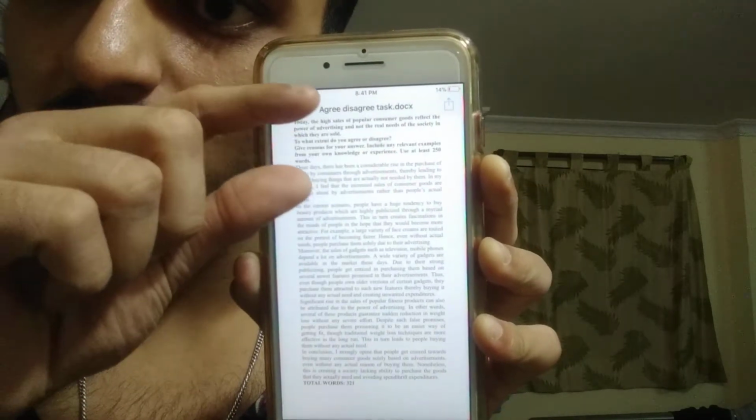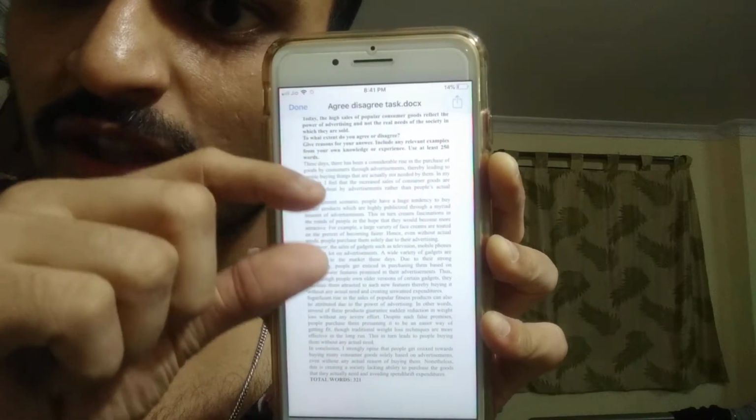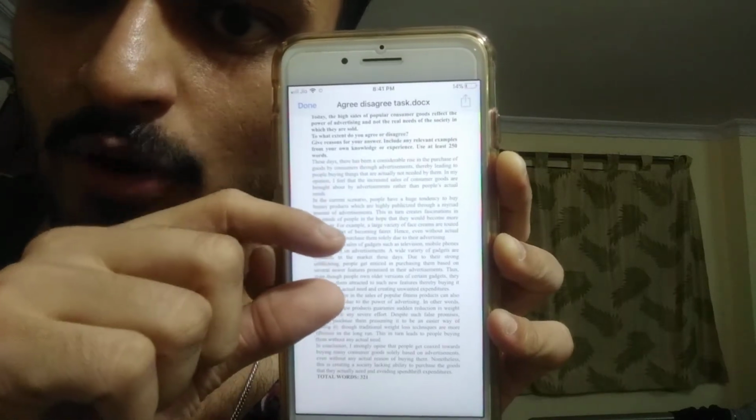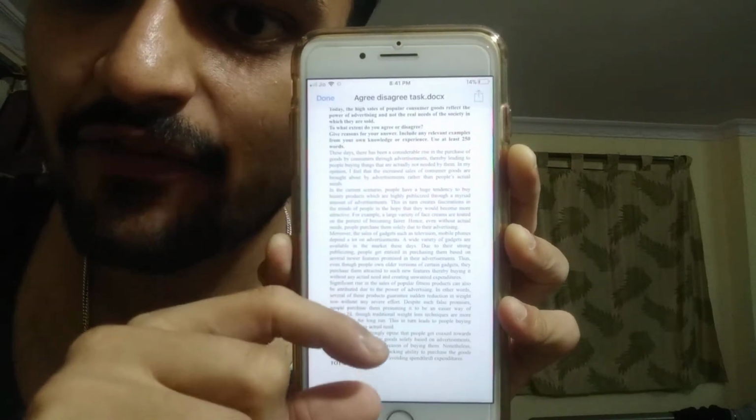This is the question actually. And there starts my introduction. This is my body paragraph 1, body paragraph 2, body paragraph 3, and finally the conclusion. Okay, so that is the structure of my essay, and this is very important. You maintain this structure in all your essays, because if you don't do this, then you're going to get a big problem. So I'm going to tell you once more how to crack this.